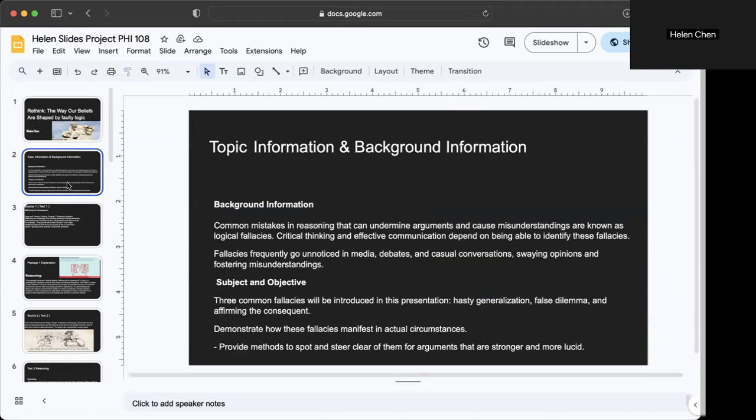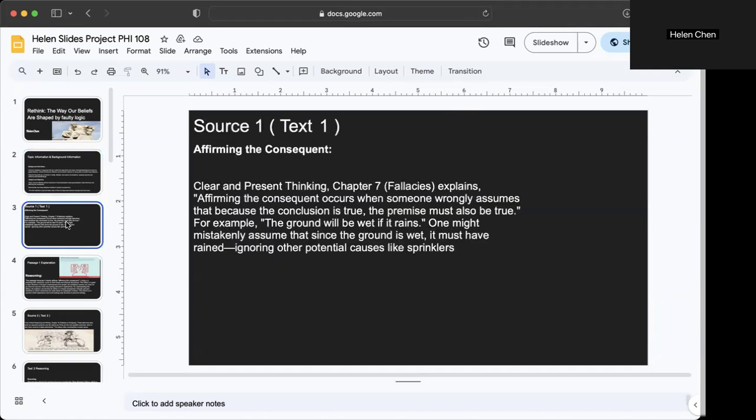Background information. Logical fallacies are reasoning mistakes that often go unnoticed. They can make arguments sound convincing even when they're flawed. These errors are especially common in debates, the news, social media, and casual conversations. Learning to identify these fallacies is a key part of critical thinking, helps us avoid being misled by weak arguments or manipulative language.